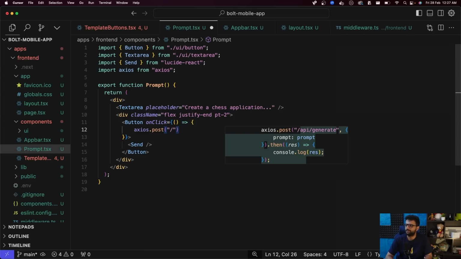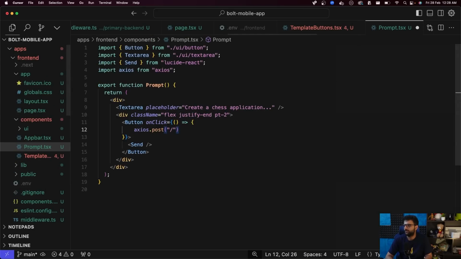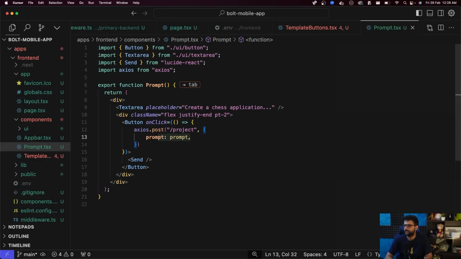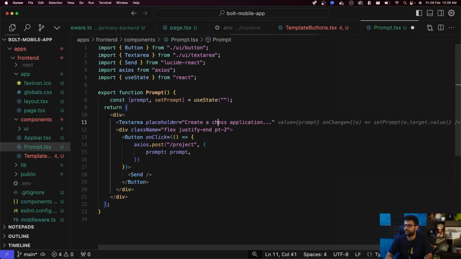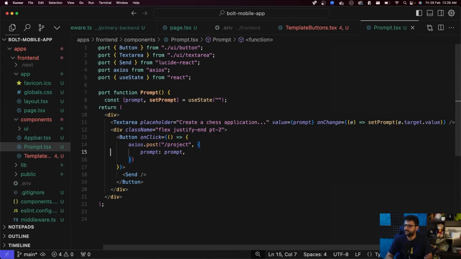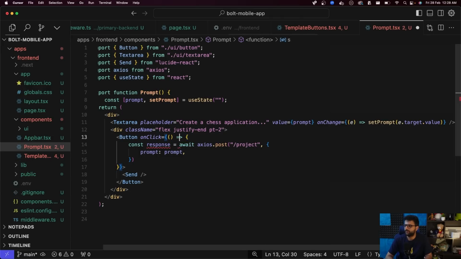Slash, what was our backend endpoint? Project. Let's pass in the prompt, which is something that the user put here. So let me add a state variable. Let me change the text area to update the state variable whenever there's a change. And we can pass the prompt to the backend, await this, response equal to this. And let's log response or data.